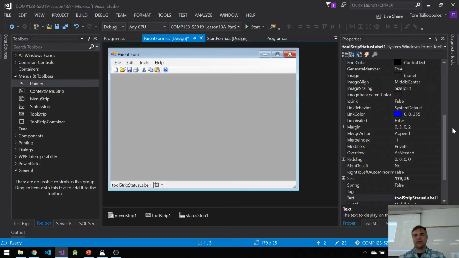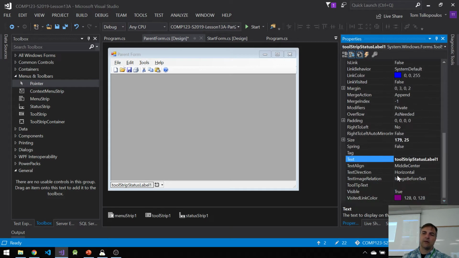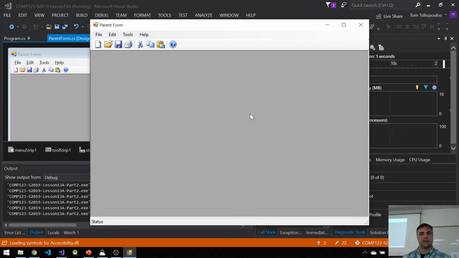And I want to change the name of the status label, where it says toolstrip status label 1. Maybe this is like the status. Well, actually, I'll leave it the way it is. One thing I want to change is the text of the status label to status, so it says status on it. And if I run this right now, it should look like this. Right? So again, I've got my status down there.